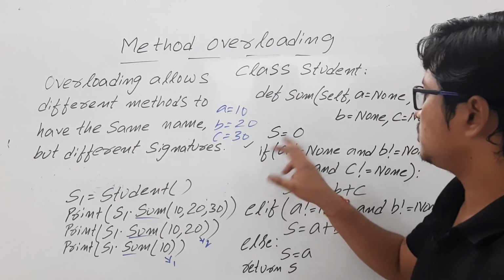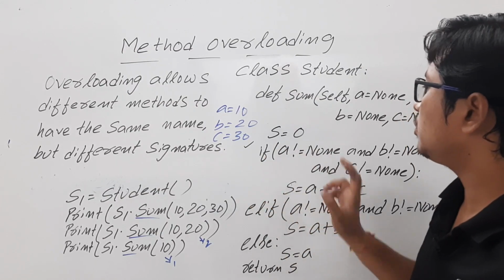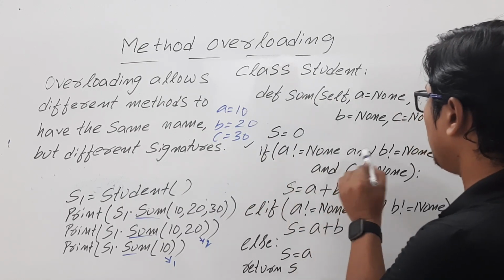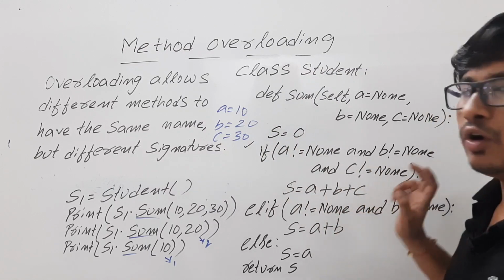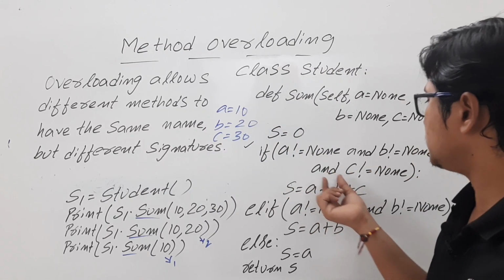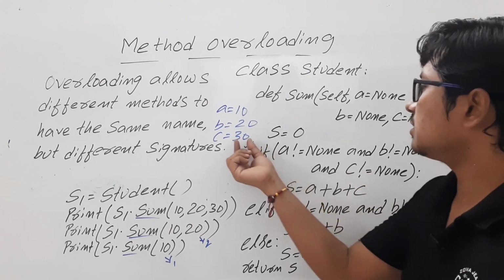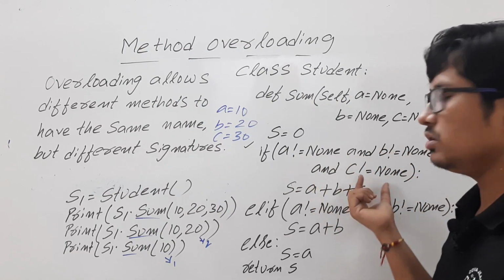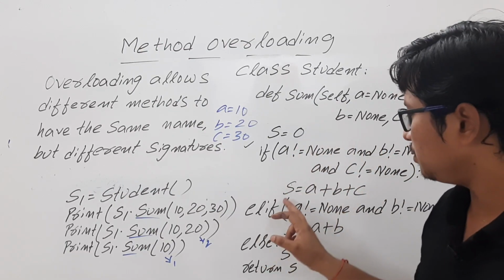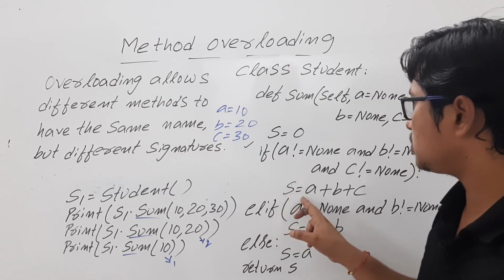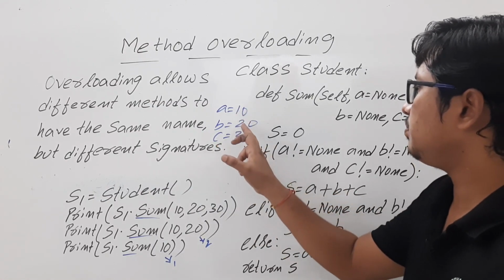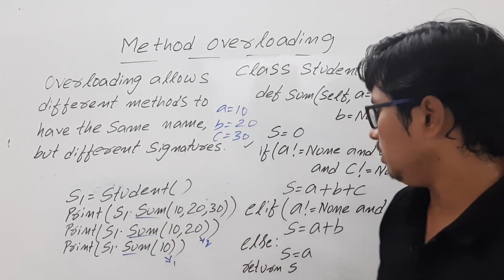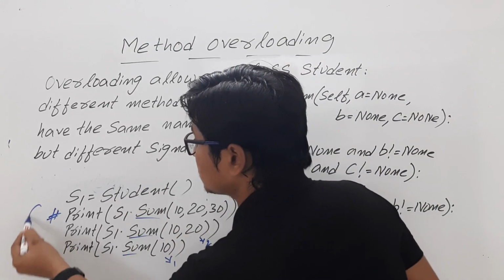Okay. Now S is equal to 0. If A not equal to None, yes, 10 is not equal to None, the condition is true. Logical AND. B is 20, 20 not equal to None, that condition is also true. Logical AND. C not equal to None, 30 not equal to None, so this is also true. True AND true AND true, so the entire condition will be true. So this statement will be executed. S is equal to A plus B plus C, 10 plus 20 plus 30, which will be 60. That you are returning. So you will get an output here as 60.